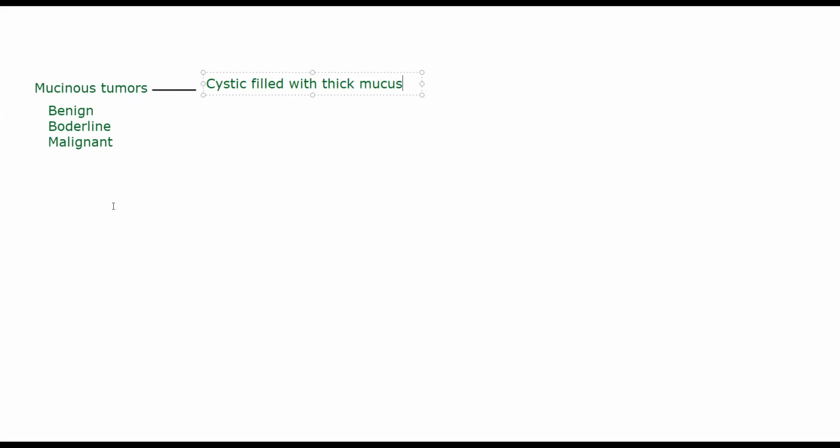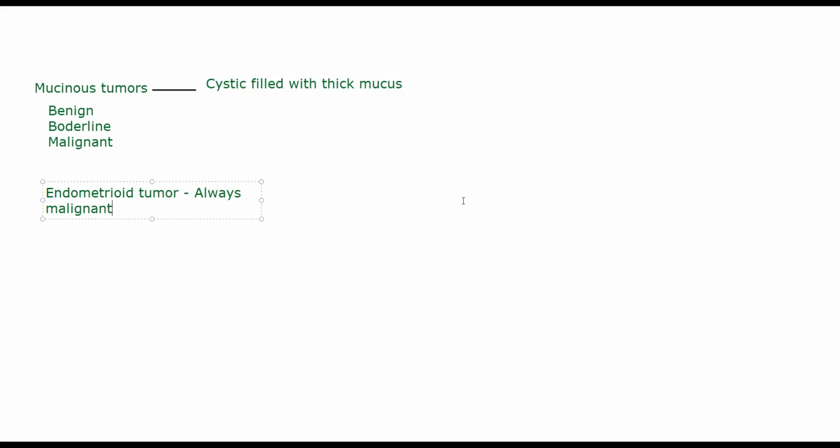Then the last type of tumor will be endometrioid. Now endometrioid tumors are always malignant. They occur more rarely, but endometrioid tumors are always malignant, but rarer to be found. They are more solid, and they are generally rarer than mucinous and serous tumors. The most common will be serous, next will be mucinous, after that will be endometrioid.